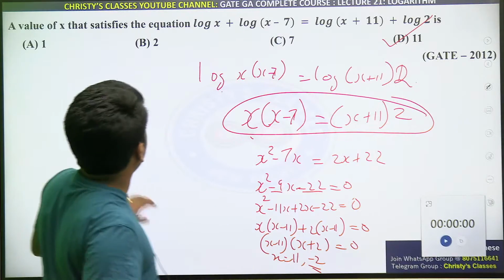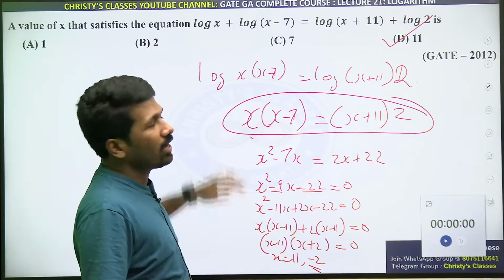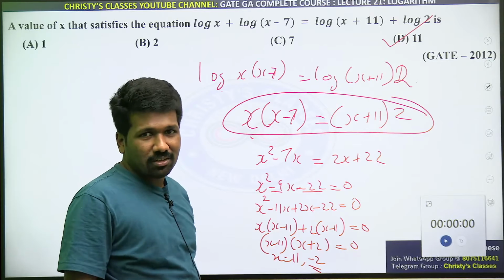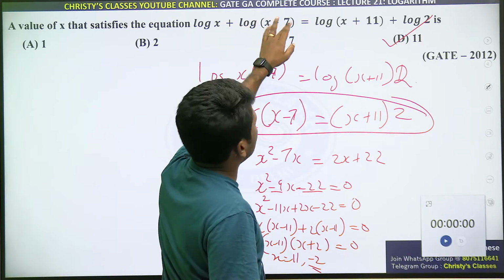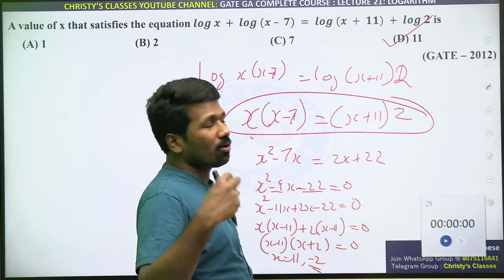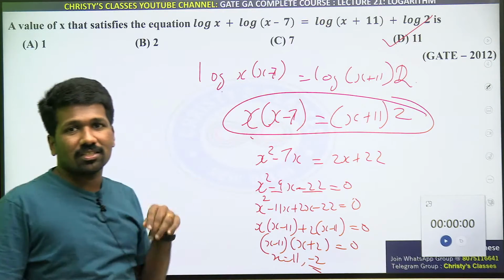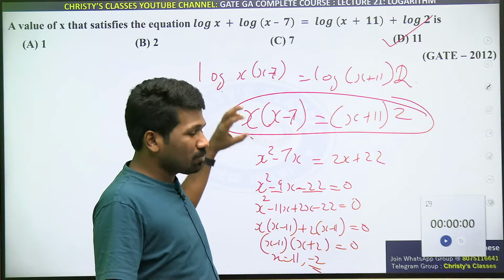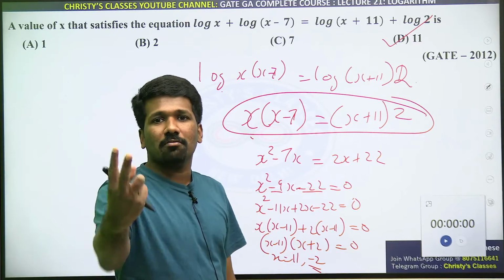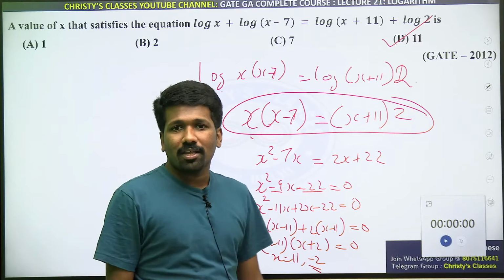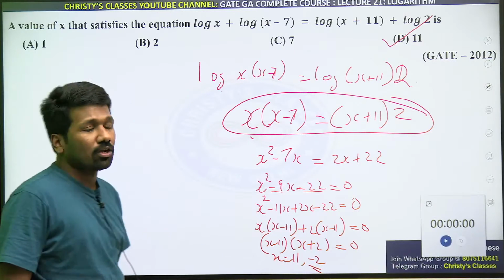Some of you may be thinking, why can't we do elimination directly? Why we need to convert like this? Because elimination directly करने के लिए, you need to learn all those logarithm values. That is difficult, na? Like you can substitute 1 here, log 1, that is okay. Log 1 minus 7, that is log minus 6. Minus 6 ka logarithm. Then log 1 plus 11, then log 2. Then see whether left hand side and right hand side is equal. That is difficult. इसलिए वो exponent form लेके logarithm को cancel किया. Cancel करने के बाद वो normal equation बना दिया, तो simplification easy होगा ना. That is why we did it after cancelling logarithm.